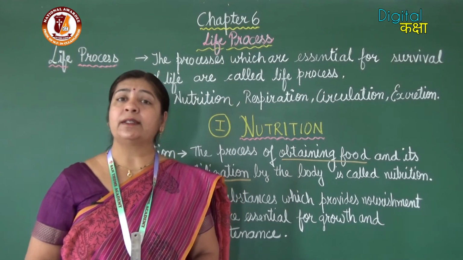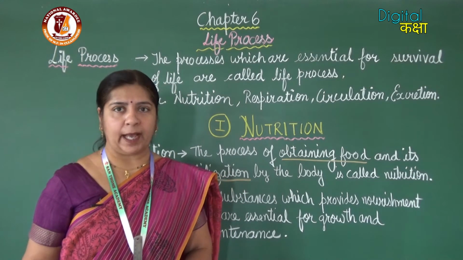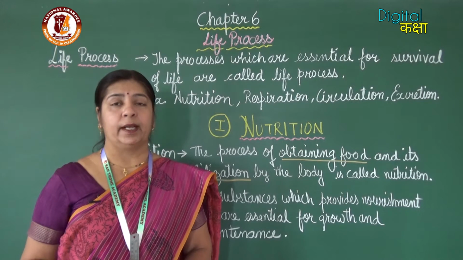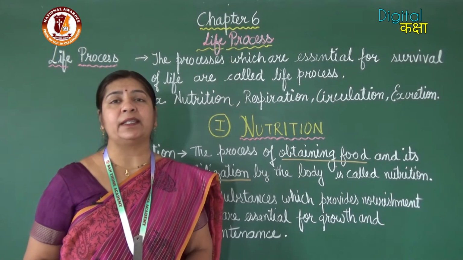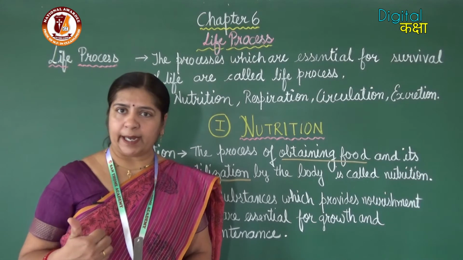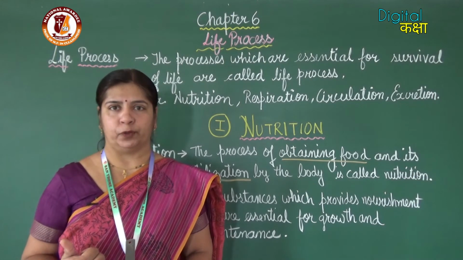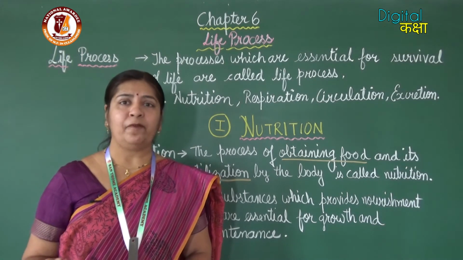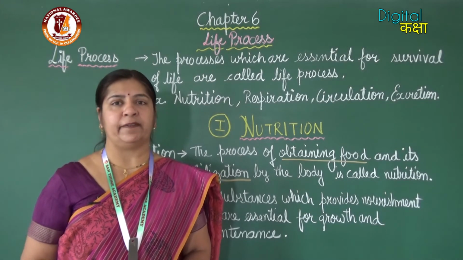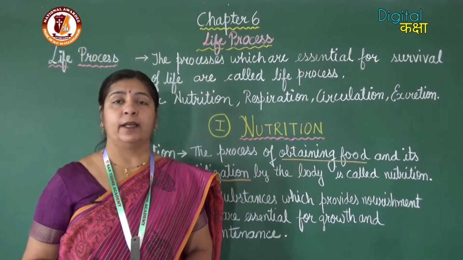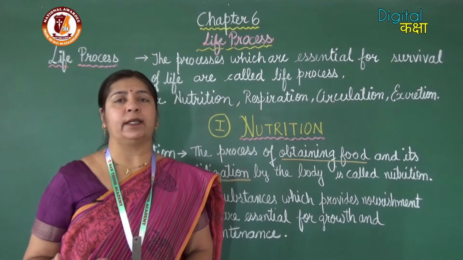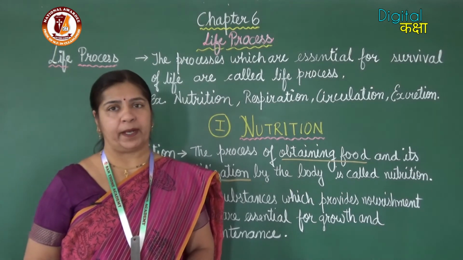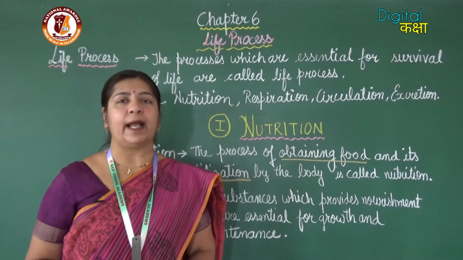What are the nutrients? Substances like carbohydrate, fat, protein, vitamins and minerals. These are the main essential nutrients needed by our body. Carbohydrate is the energy giving food which is used for producing energy. Second, fat. Again, it is an energy giving food. Third, protein. Protein is needed by the body for the formation of cells, tissues and for growth and for repair. And then the vitamins and minerals.